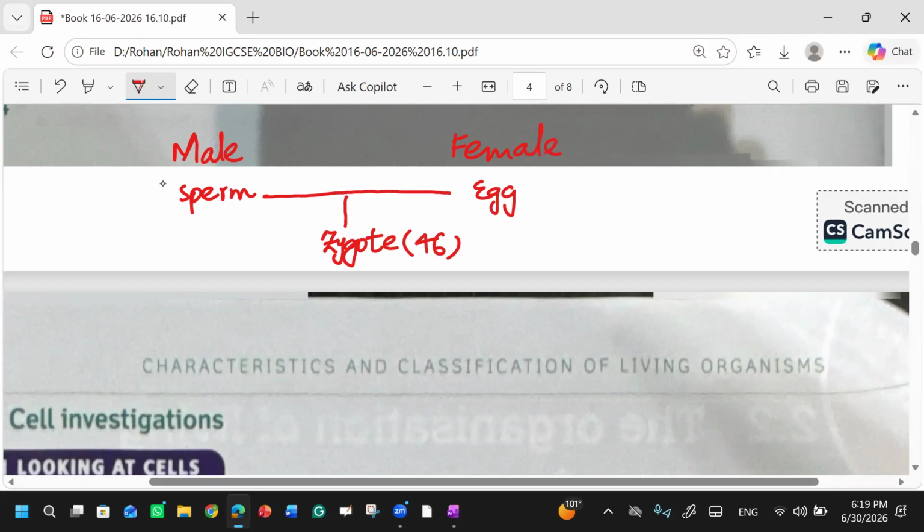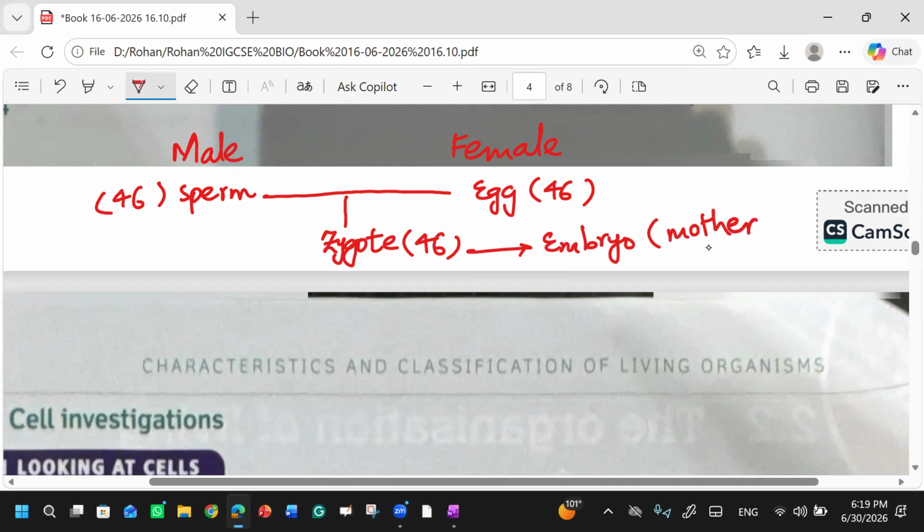There are 46 in the sperm and 46 in the egg, but half will be given from the egg and half from the sperm. They combine to form the zygote, and this zygote will then convert into an embryo within the mother's womb.